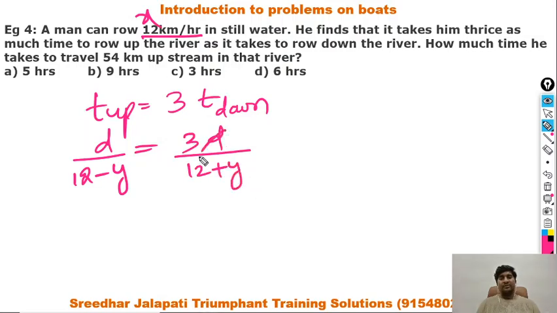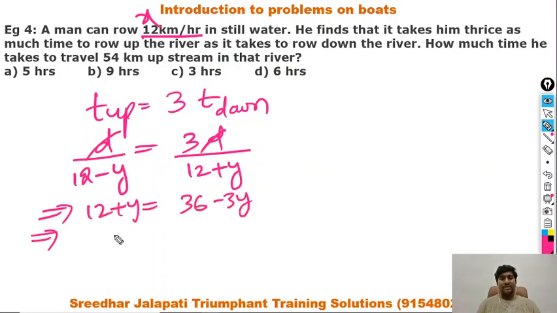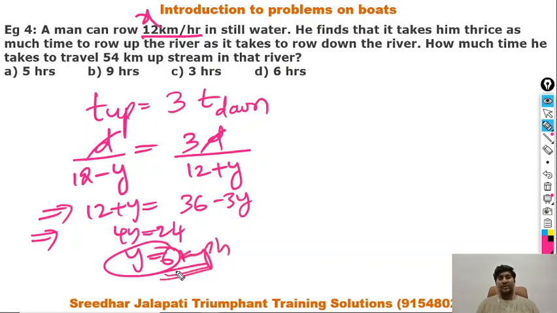12 minus y, which we do not know, is equal to 3 times d by 12 plus y. So on further simplification, both sides d get cancelled, and if I cross multiply, 12 plus y is equal to 36 minus 3y. That implies 4y is equal to 24, y is equal to 6. y is nothing but the speed of stream, the rate at which water is flowing, 6 km per hour. But you are not asked to find the speed of stream. You are asked to find how much time the person takes to travel 54 km upstream in that same river.